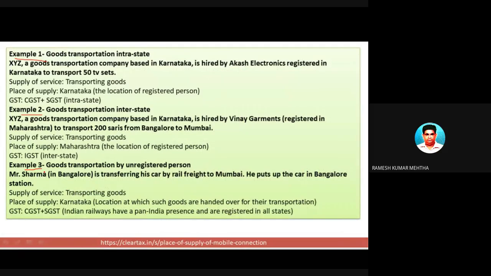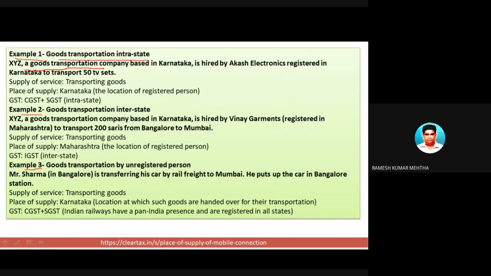There can be some questions on this kind of services, like goods transportation and passenger transportation. So let's solve one by one, and subsequently we are going to take a new topic, that is valuation of goods and services. Okay. So goods transportation. Let's take the example.